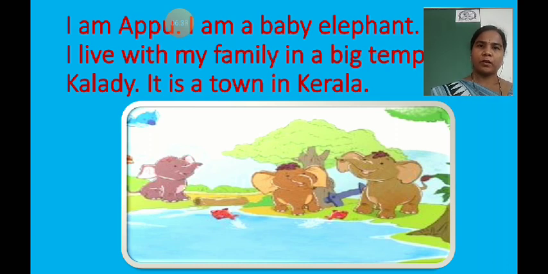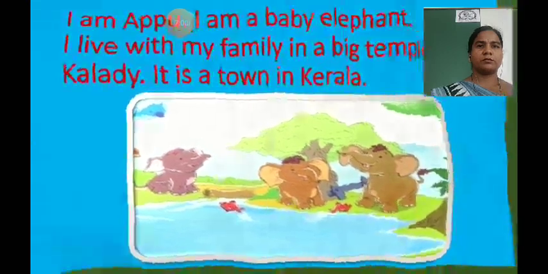This town we can see in Kerala. Kerala is a state. In that state we can see Kaledi, and in that place Appu lives with his family. Got it, children? As you can see in the picture. Now, children, move to the next.